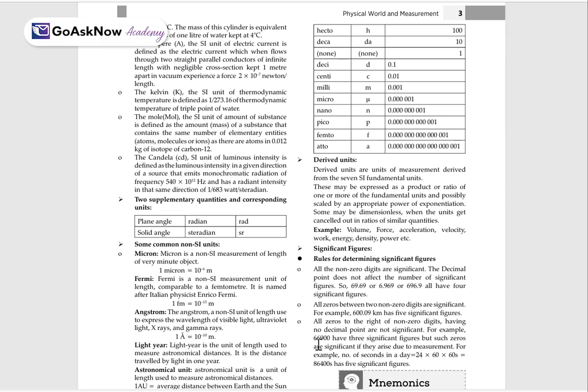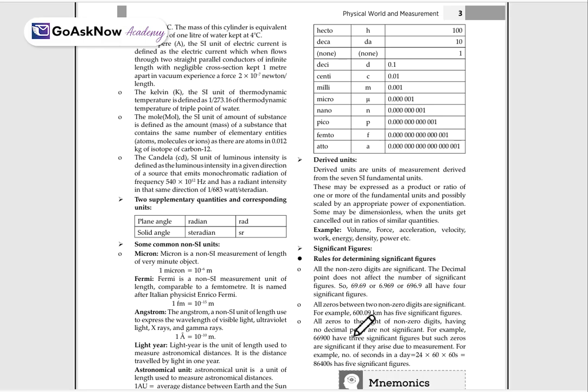For example, 6690 or 66900 have 3 significant figures, but such zeros are significant if they arise due to the measurement. For example, the number of seconds in a day is 24 into 60 into 60 seconds. It will be 86400 and has 5 significant figures.